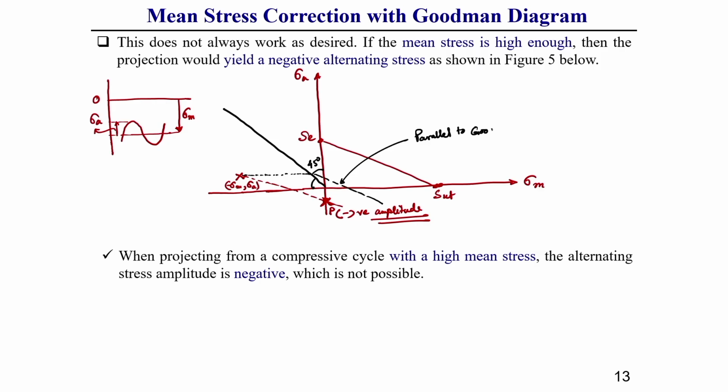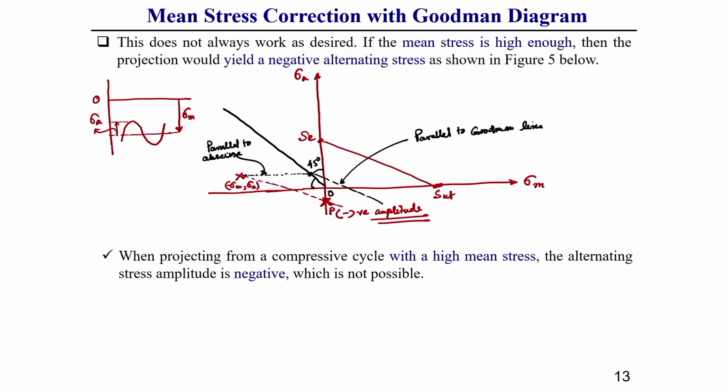So, from x first of all we need to draw a line which is parallel to the abscissa, or the mean stress line, up to this 45 degree line on the negative axis side.